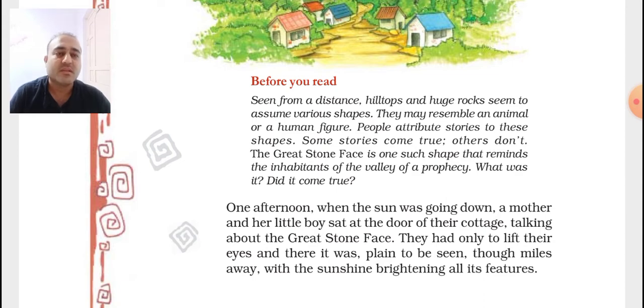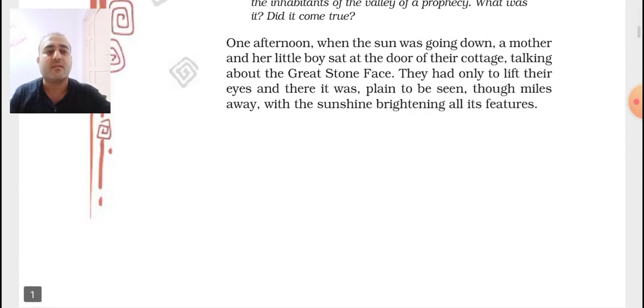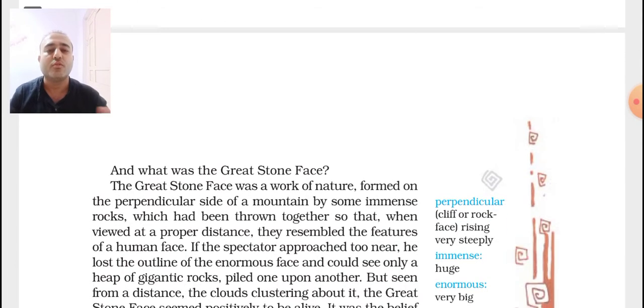That means they were sitting at their home, and from their home they could see the great stone face, and they were talking about it. They had only to lift their eyes, and there it was, plain to be seen, though miles away, with the sunshine brightening all its features. That means, though the hill was at a distance, it could be seen very clearly in the sunlight, and each feature of the stone could be clearly seen.